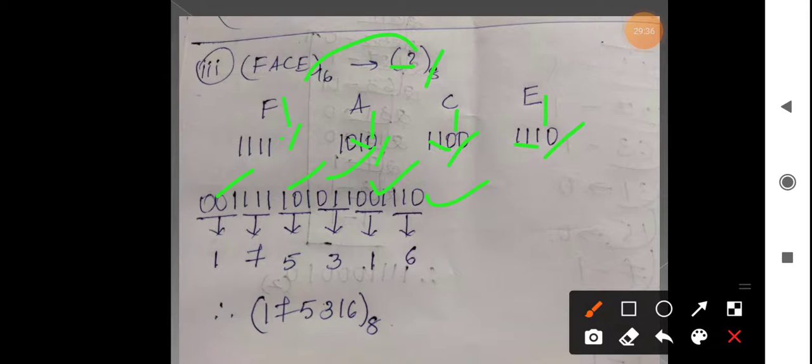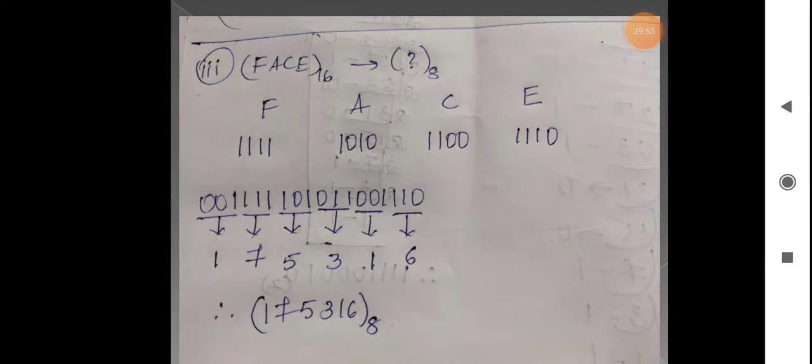If you pair 3 bits, 001 is written as 1, 111 is written as 7, 101 is written as 5, 011 is written as 3, 001 is written as 1, 110 is written as 6. So this is the converted number for base 8.